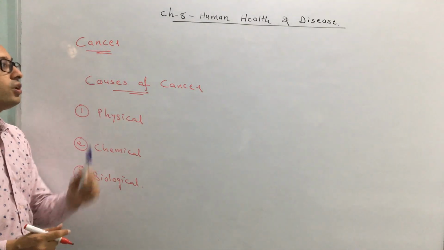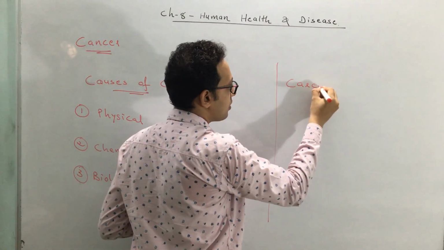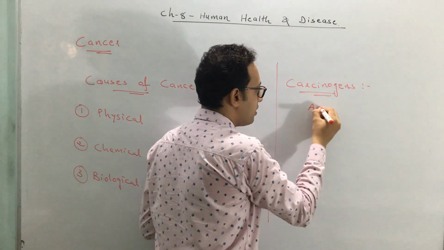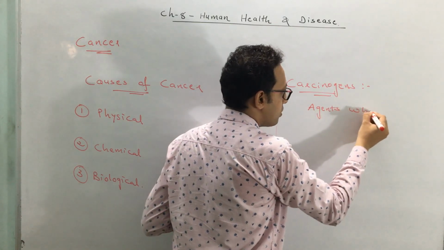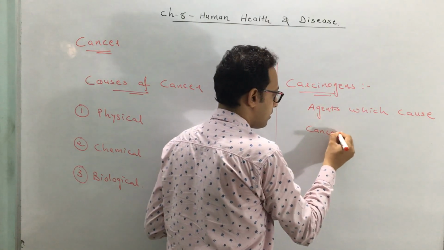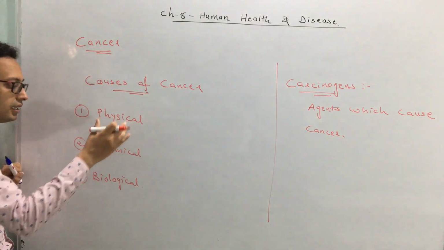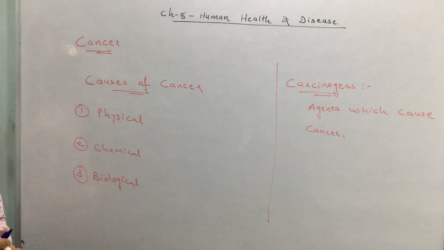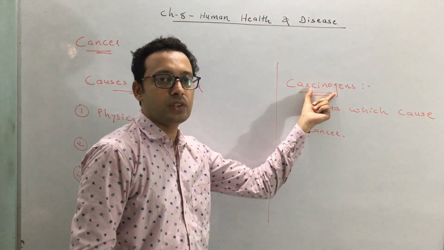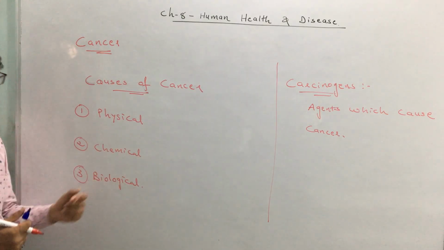The agents which cause cancer are called carcinogens. So what is a carcinogen? The agents which can cause cancer are called carcinogens. And carcinogens are broadly categorized into physical, chemical and biological carcinogens. So, clear? The substances which can cause cancer, we call them carcinogens. And these are broadly classified into three types: physical, chemical and biological.